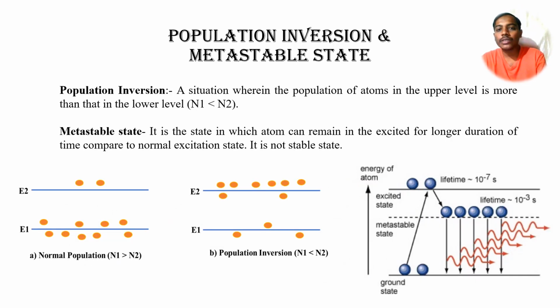Population inversion and metastable state. Population inversion is achieved whenever the number of atoms in the higher or upper energy level is greater compared to the lower energy level. The metastable state is the state where atoms stay for longer times. In the schematic we can see this state, which we call a metastable state.